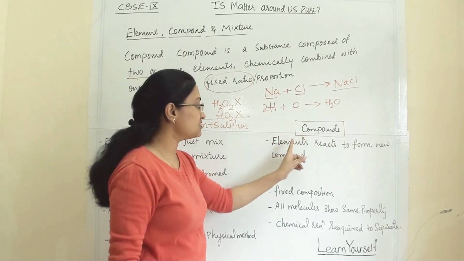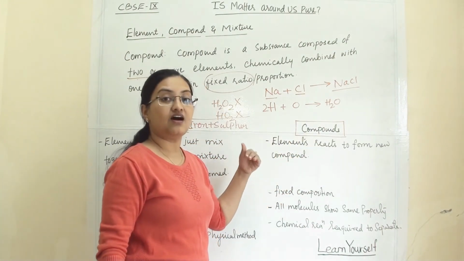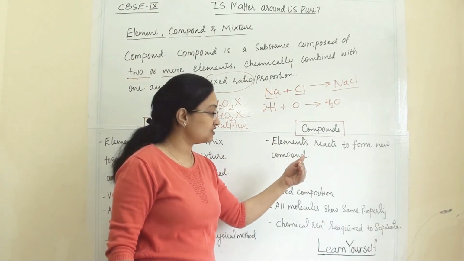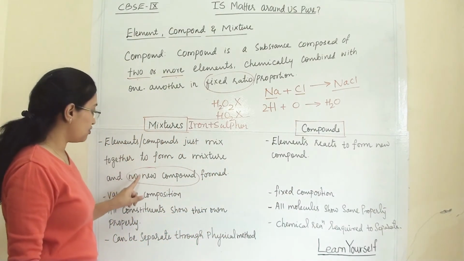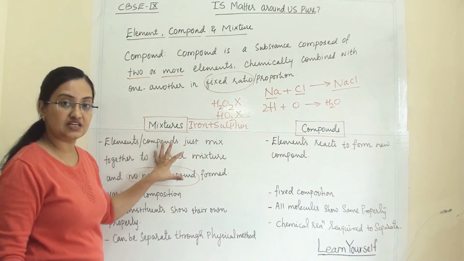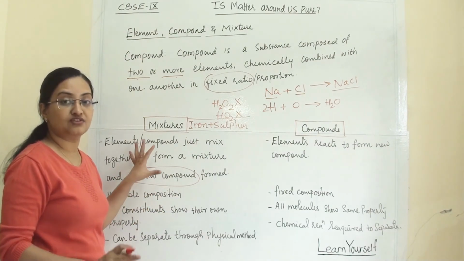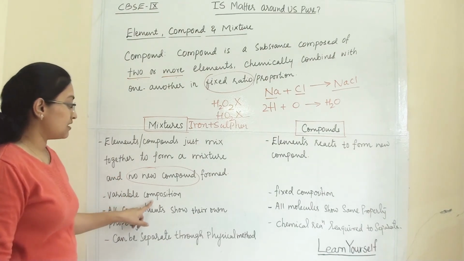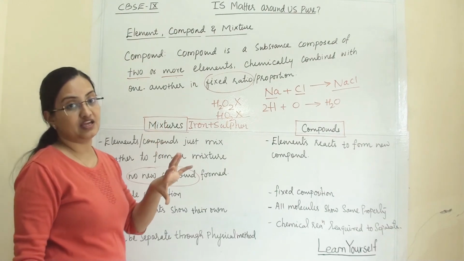What are compounds? Elements react to form a new compound. They have undergone a chemical reaction and formed a new compound. So this is the definition of a mixture: they are just physically mixed and there is no new substance after this mixing. Now, variable composition. Throughout the mixture, the composition will be variable.